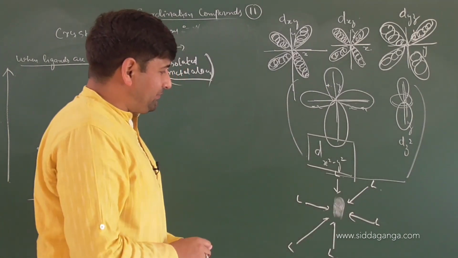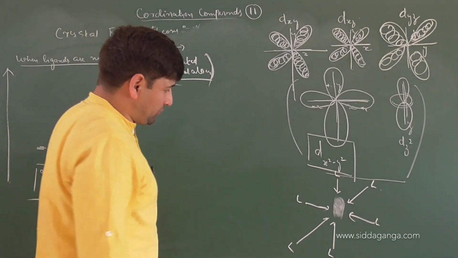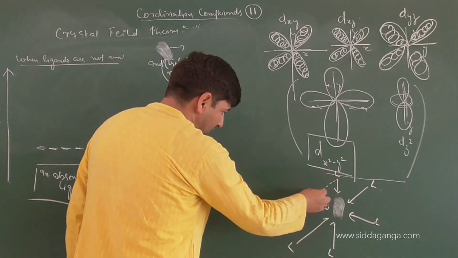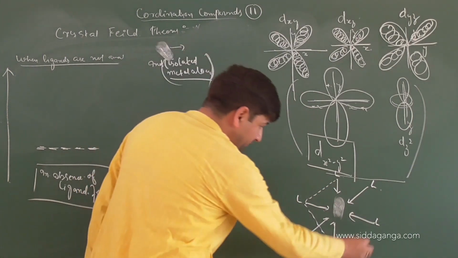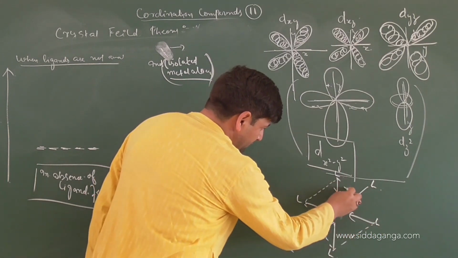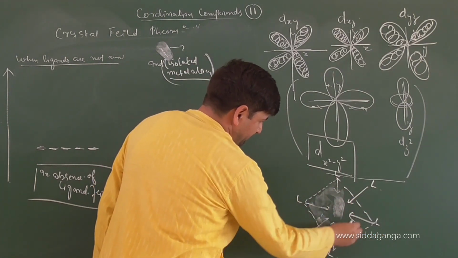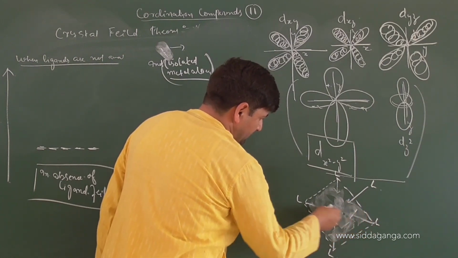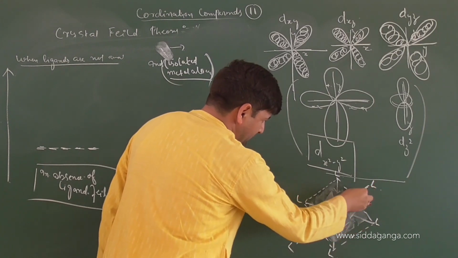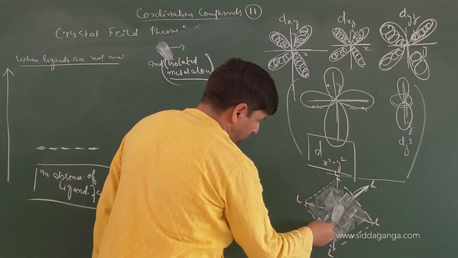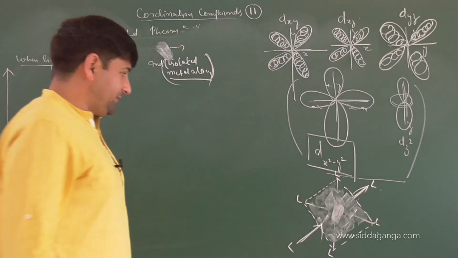So how many ligands are approaching it? Check out, there are a total of 6 ligands approaching it. You can see that. Can you see it or not? This is the planar structure we have. This is the central metal, this is the planar structure. These ligands, this is one above the plane, this is one below the plane. Did you get it or not?